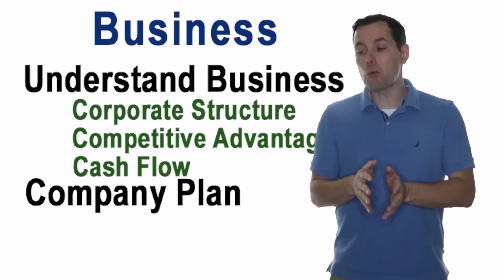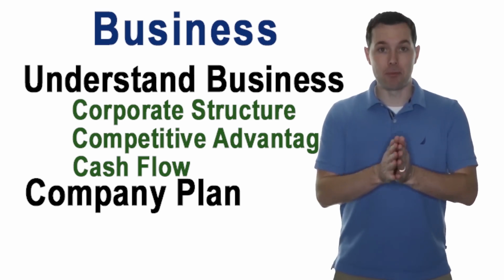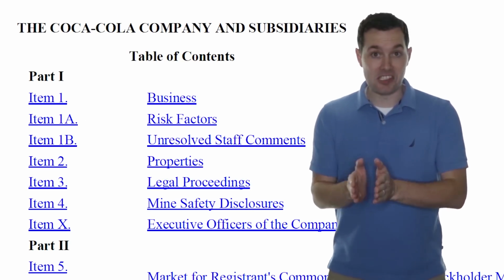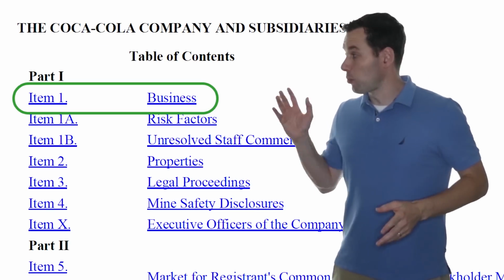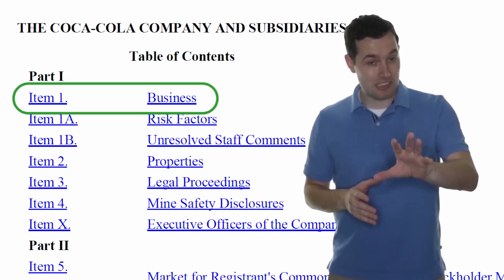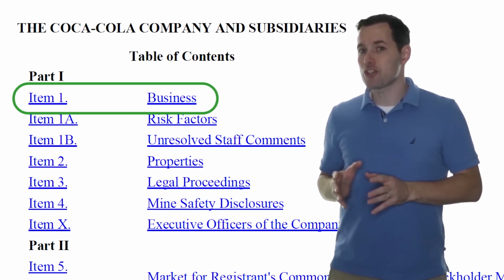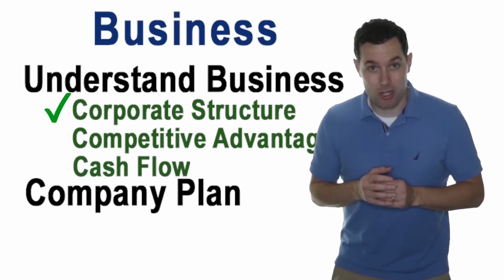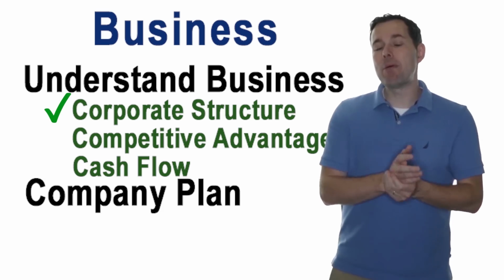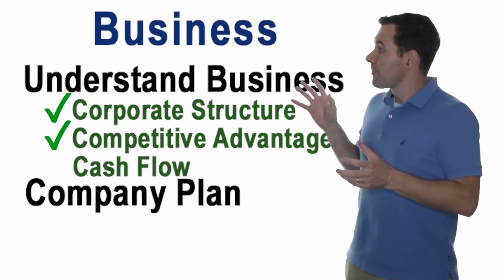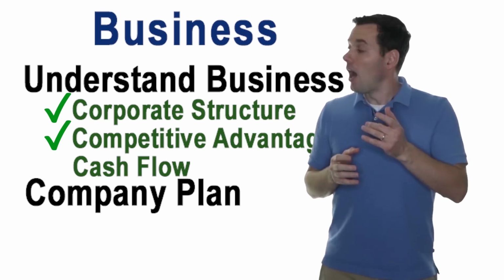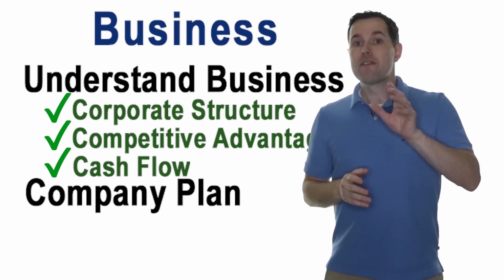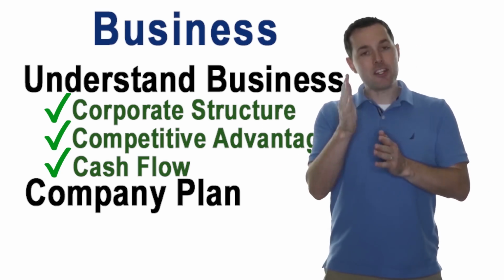And for that, I think the most important place to start is the company's annual report. So in the early part of any annual report for a company, well, there's going to be a business section. Using Coca-Cola, which is one of Warren Buffett's largest and longest holdings, as an example, their business section is only about 8 pages long. But in that, they break down both the corporate structure and they talk about the competitive advantage of the company. Now, this is a great way to set up understanding how money flows through the company, or how the cash flows through the company. For that, we can also use the financial statements, which we're going to get to in a second.